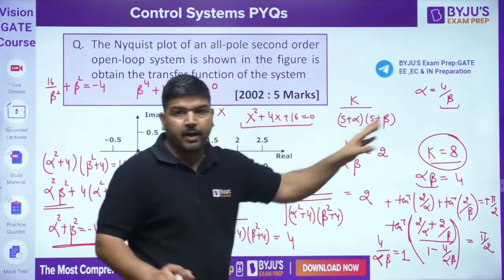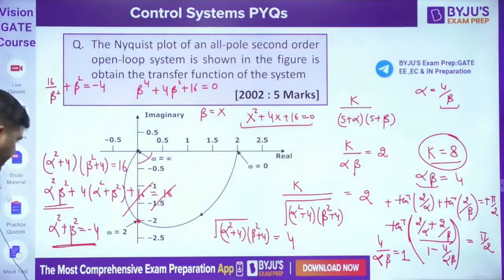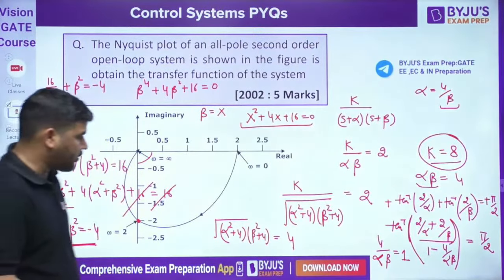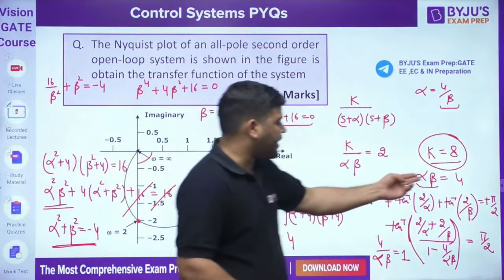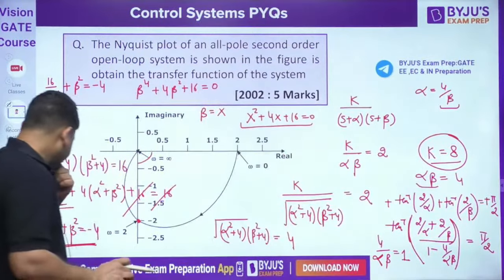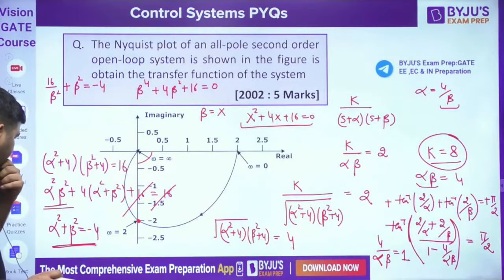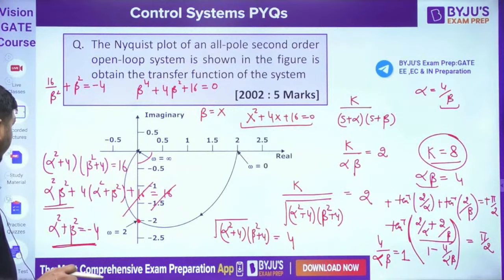Now the next part is yours. The next calculation is yours, you have to calculate that. So we have calculated that alpha beta came out to be 4 and alpha square plus beta square came out to be this. There is one more way to calculate that.